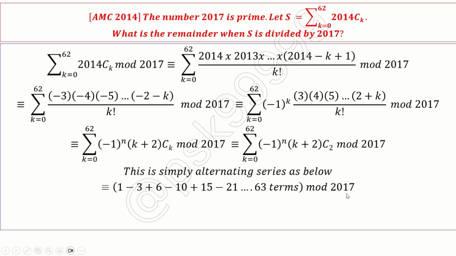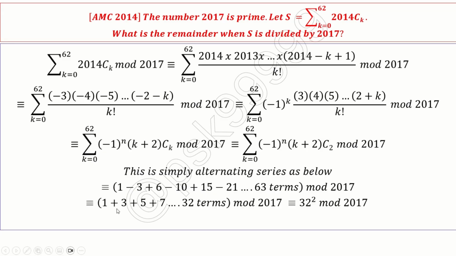Okay, then modulo 2017. So this is not in any proper series actually, correct? There is a minus 2 difference, there is a 3 difference, there is a minus 4 difference, there is a 5 difference. But if you combine this, 1 I kept as is, then minus 3 plus 6 is plus 3, minus 10 plus 15 is plus 5, minus 21 plus whatever next number will get plus 7, and so on. So out of these 62 terms, 31 terms you will get, from 3 to 31 terms, and then 1 already there, which is total 32 terms.